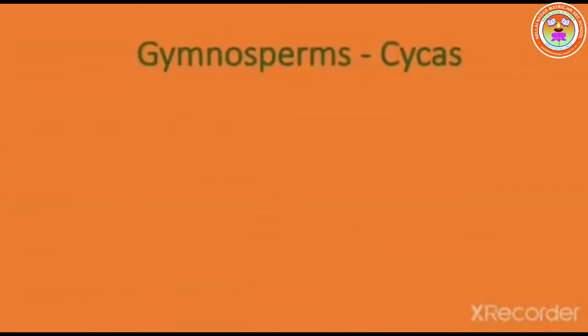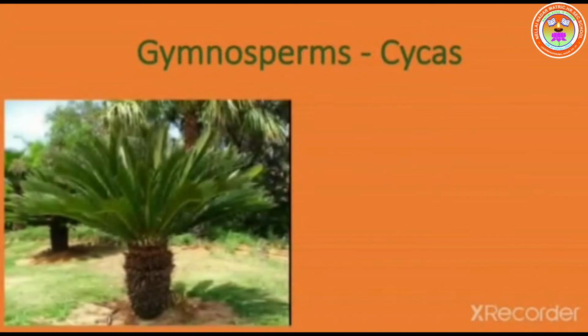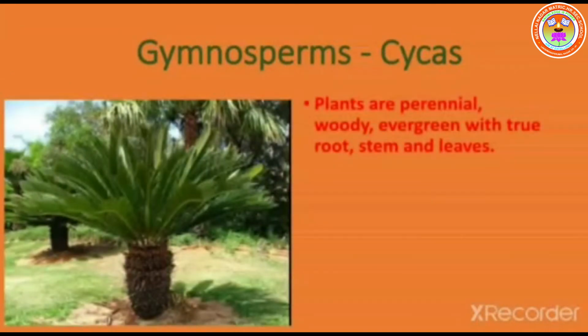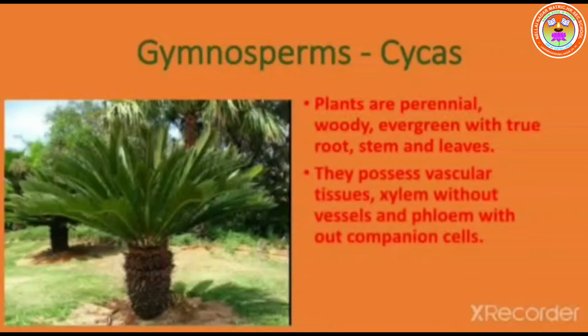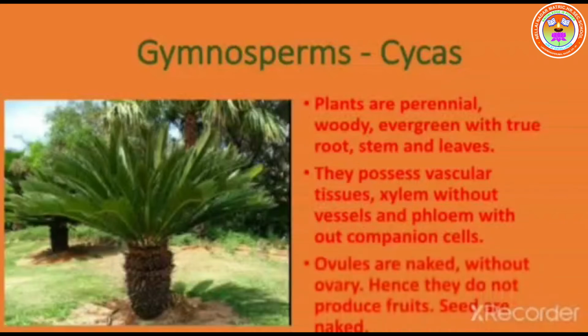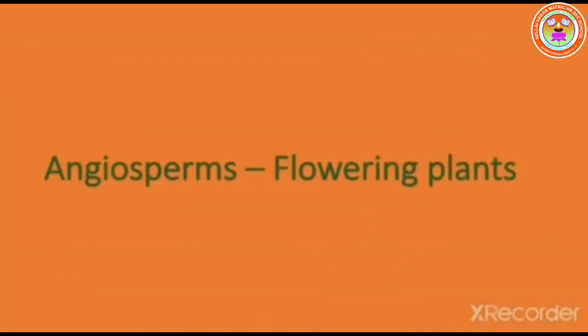The next type is gymnosperm. Example, cycas. Characteristic features of gymnosperm: plants are perennial, woody, evergreen with true root, stem and leaf. They possess vascular tissue, xylem without vessels and phloem without companion cells. Ovules are naked without ovary, hence they do not produce fruits. Seeds are naked.